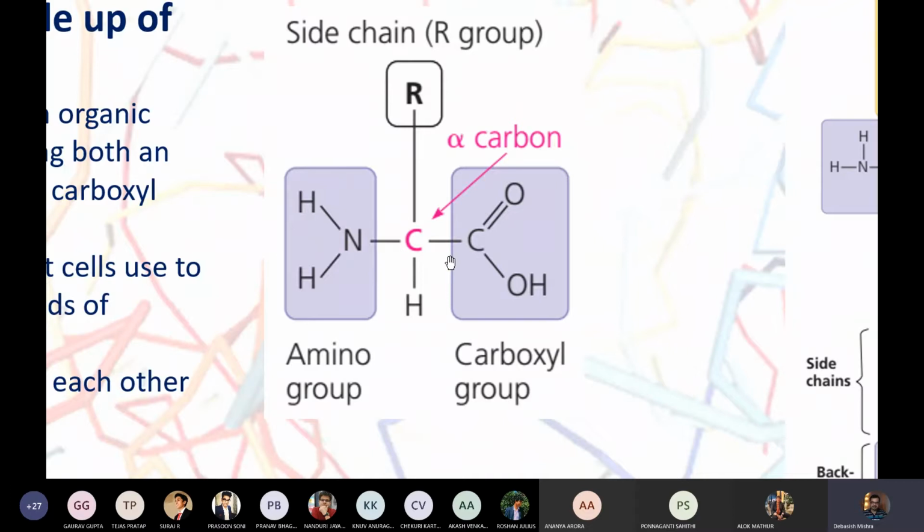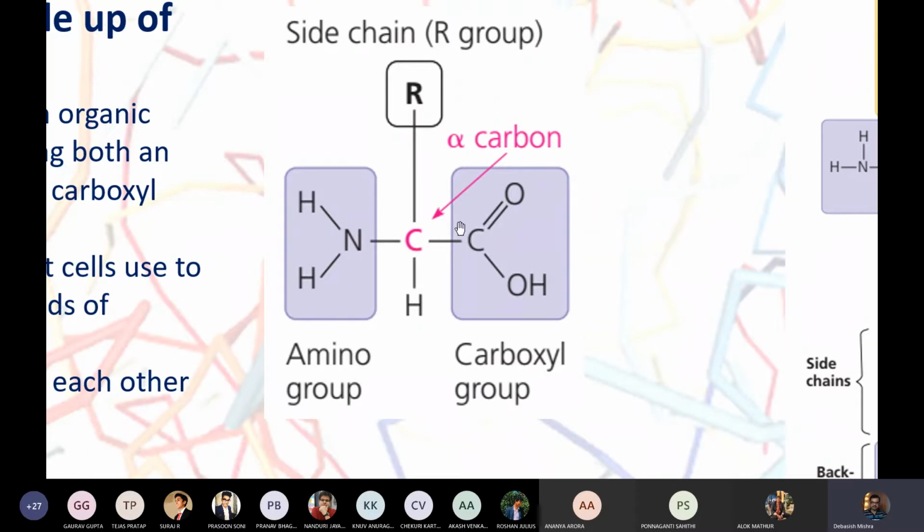Because this carbon is the central carbon, if you go through the convention of IUPAC nomenclature, you have to start counting this way. So this is the second carbon, also called the alpha carbon because it is asymmetric in nature. The species connected to it are different. If it is H, it gets a certain kind of symmetry.